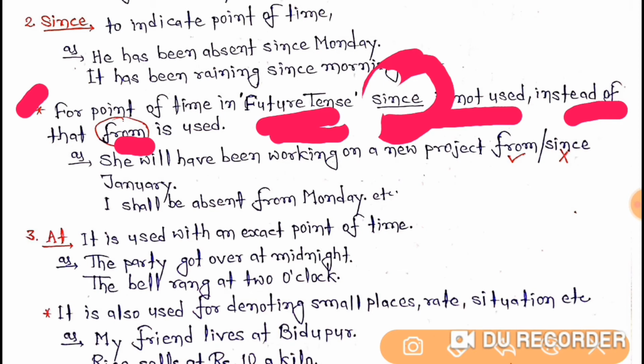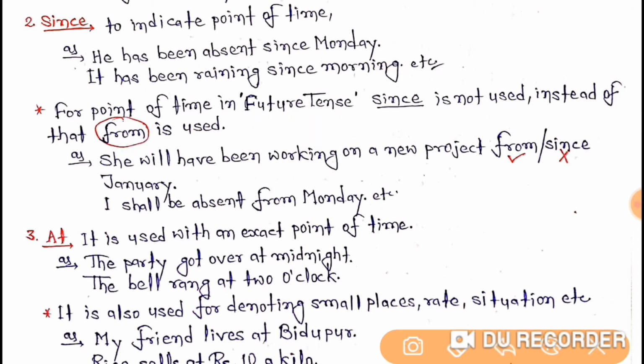Since is not used in future tense. For denoting any kind of sentence in future, we don't use since. Instead of since, we use from. Clear, students? Okay. So students, I have also done some examples.